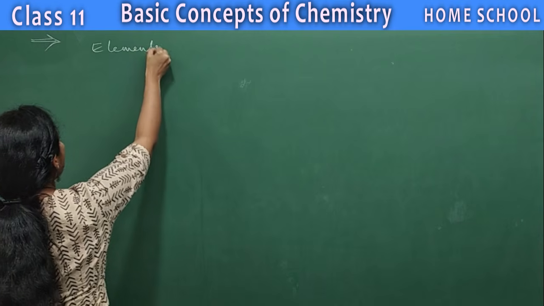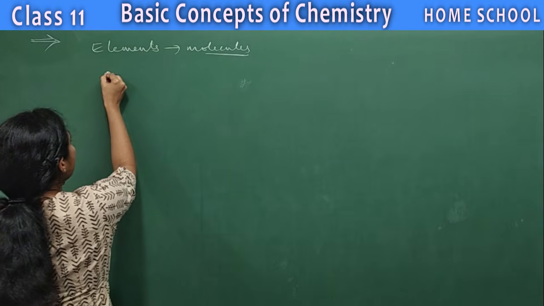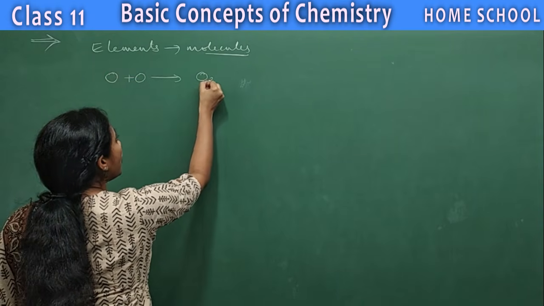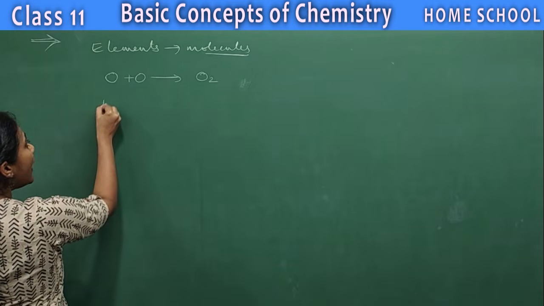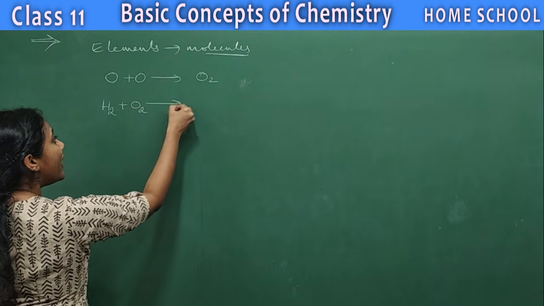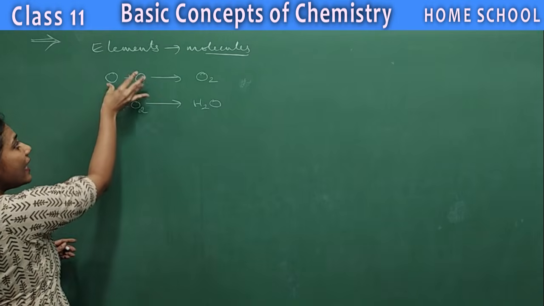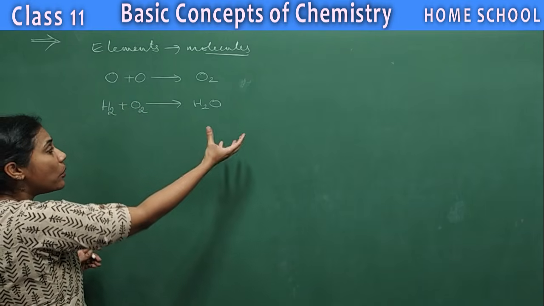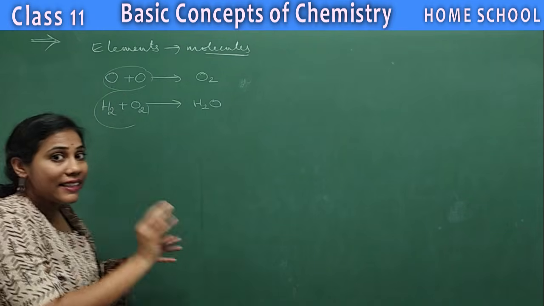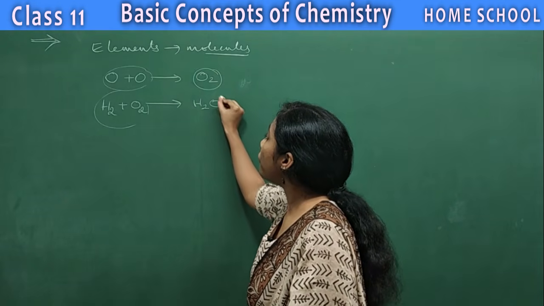These elements combine with each other to form molecules and compounds. For example, one oxygen atom combines with another oxygen atom and you get an oxygen molecule. Or a hydrogen molecule combines with an oxygen molecule and you get a new compound called H2O. These are the elements, and they are combining to give molecules. So chemistry is not only the study of these elements arranged in a periodic table. It is also the study of these molecules.